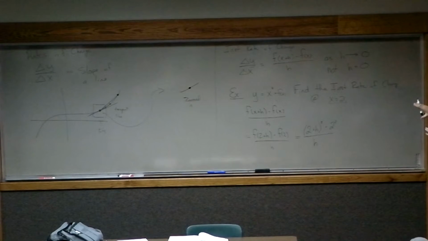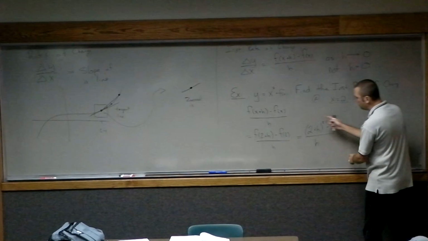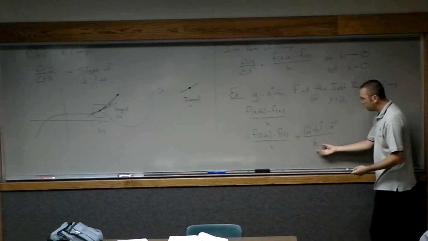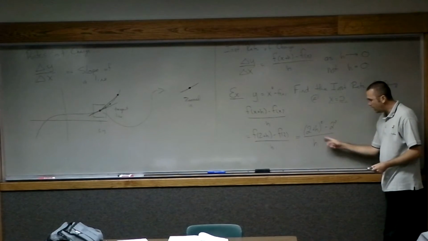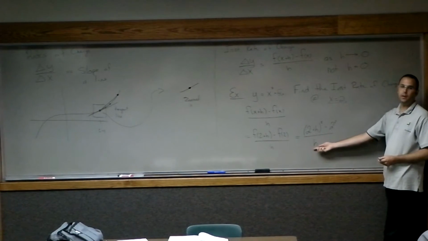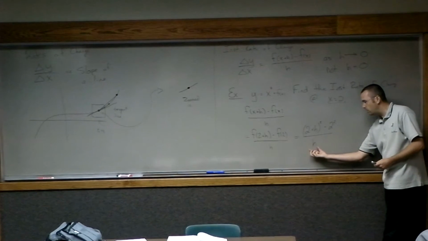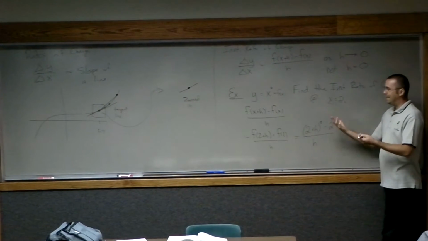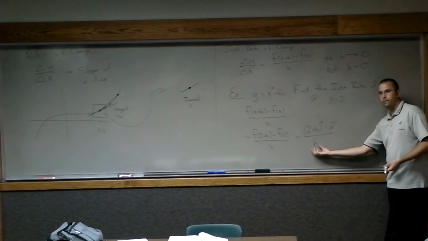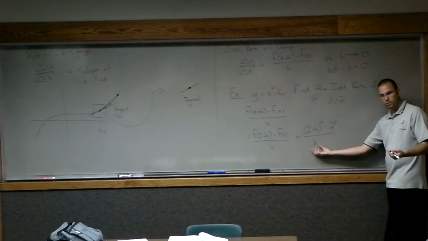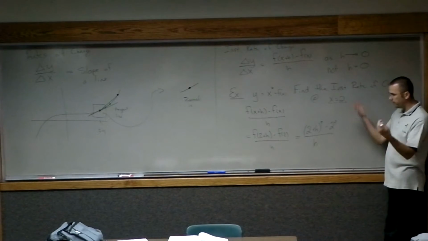Alright, continue on. I need to try to simplify this, okay? As I try to let h get closer and closer to 0, I have a problem because I have a 0 in the denominator, right? I have something that's very, very close to 0 in the denominator. Well, when I divide by things that are very, very small, what usually happens? This whole thing gets very, very big.